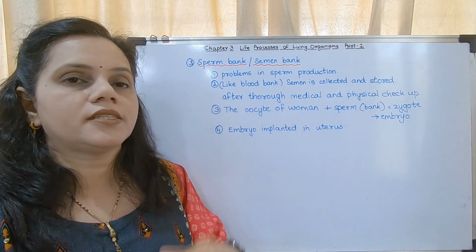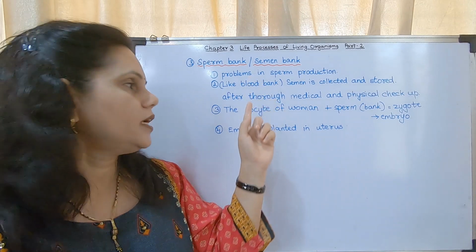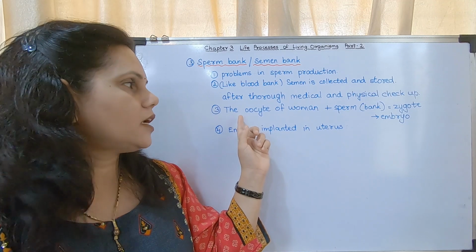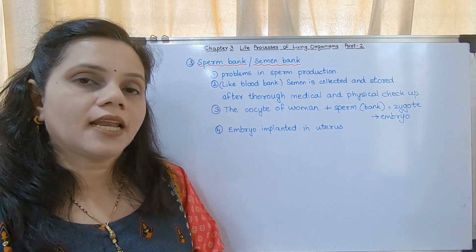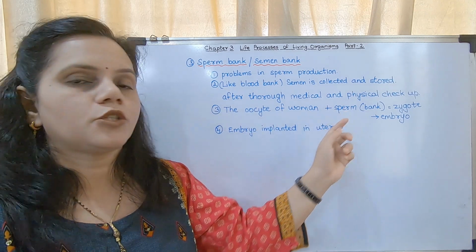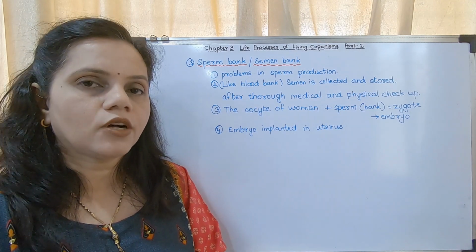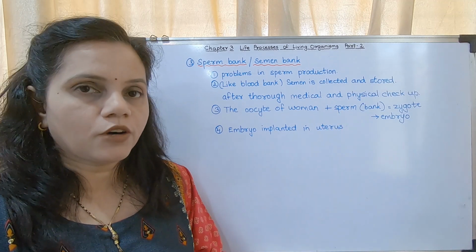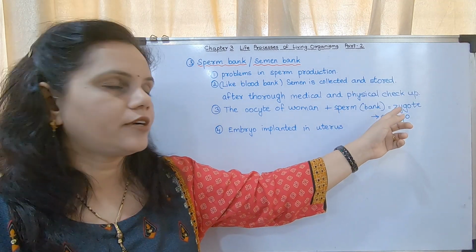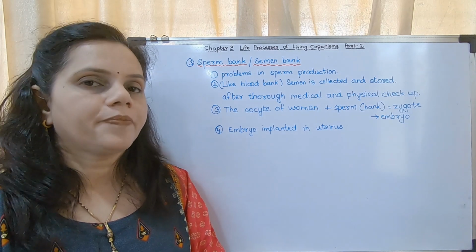Now the wife of the husband who is having this problem can go to the semen bank. The oocyte of that woman is collected, and from the sperm bank the sperm is made to fertilize the ovum inside a test tube, of course. In the laboratory it will form a zygote. The zygote will grow into an embryo.